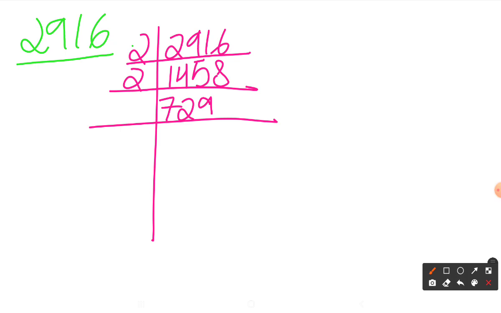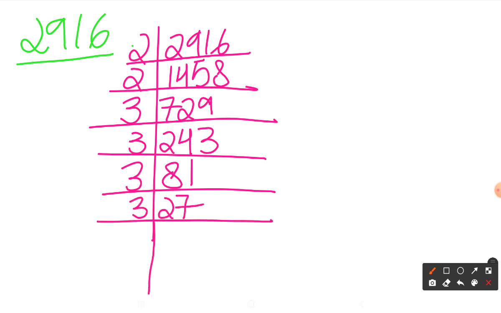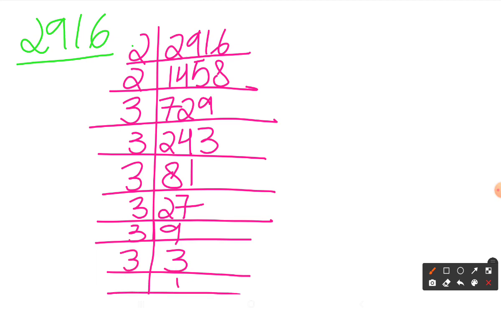Let me just add up all the digits. So yes, it's divisible by 3. So I'll get 243. Again by 3, I'll get 81. Again by 3, I'll get 27. Again by 3, I'll get 9. Then again by 3 I'll get 3, and then again by 3 I'll get 1.